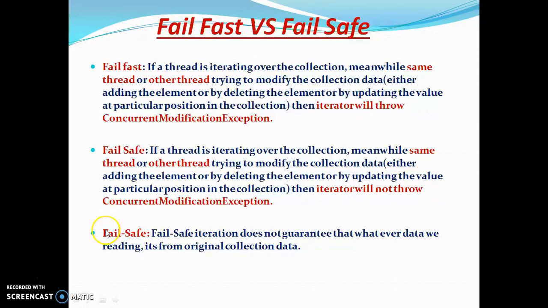There is one important thing which we need to know. A fail-safe iterator does not guarantee that whatever data we are reading is from the original collection, because in case of fail-safe, the iterator is going to create a copy of the data and read that copy. It's not reading from the original data. So let's see one more thing.